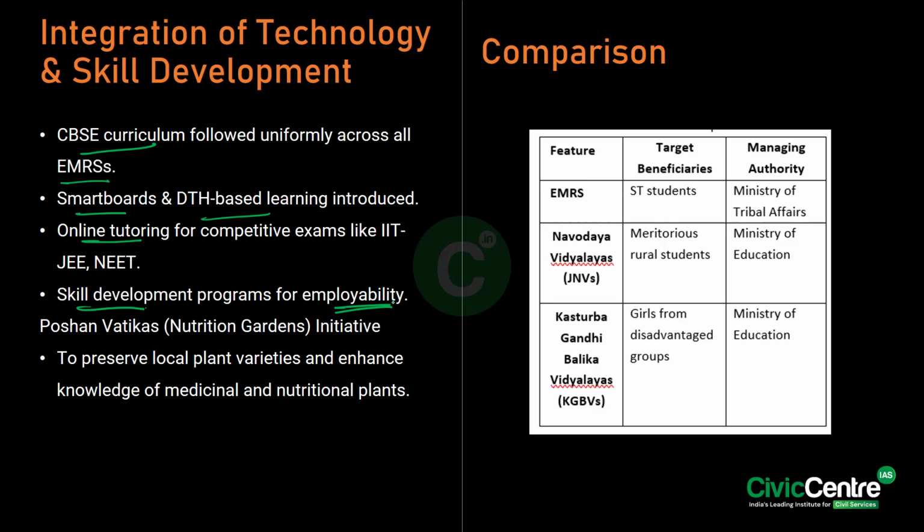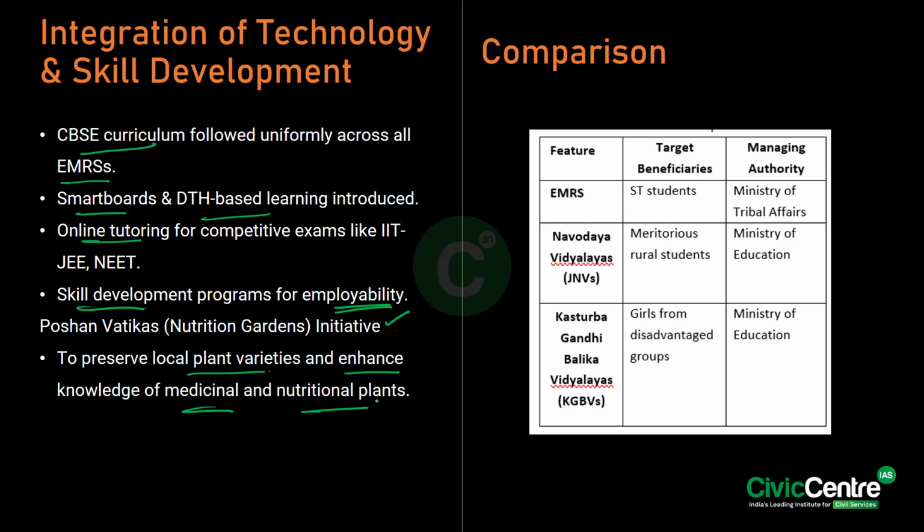And there is a new component under this, which is the Poshan Vatikas initiative, where schools will set up the Poshan Vatikas to preserve the local plant varieties, and they will enhance the knowledge of medicinal and nutritional plants from the Poshan Vatikas, which are the Nutrition Gardens initiative.